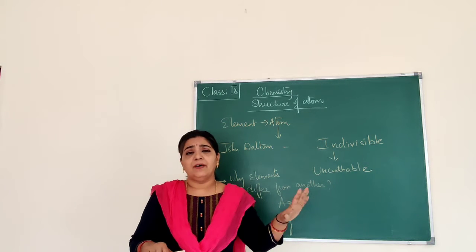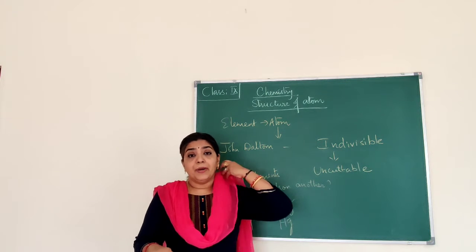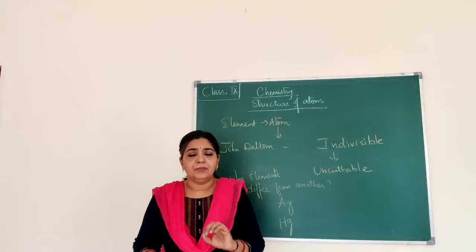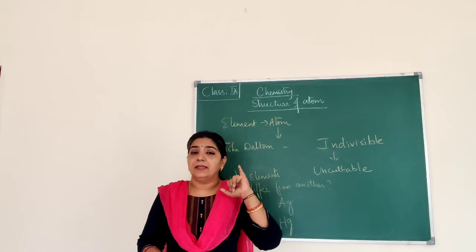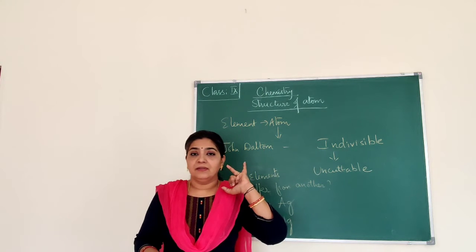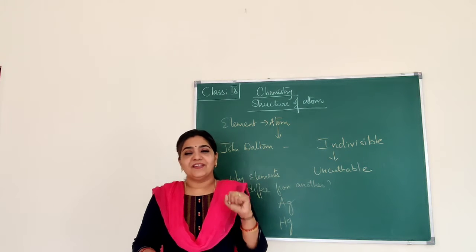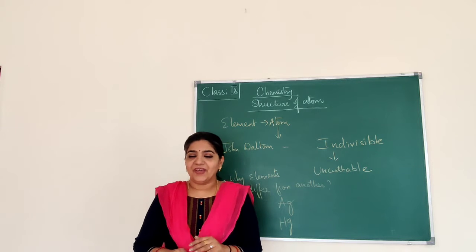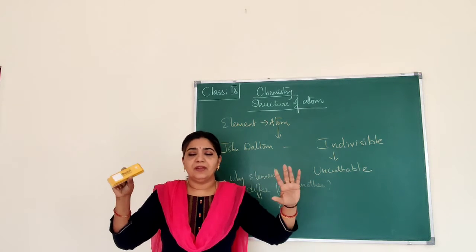At present around 31 subatomic particles have been discovered. But when we talk about the fundamental particles of an atom, it is always those three: protons, electrons and neutrons. That much we have to keep in mind.